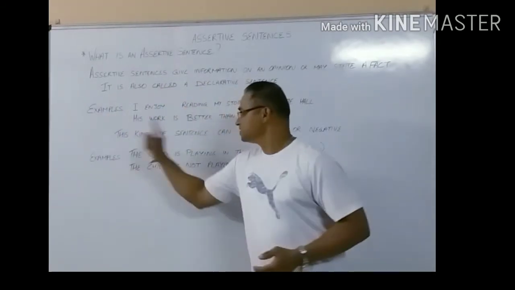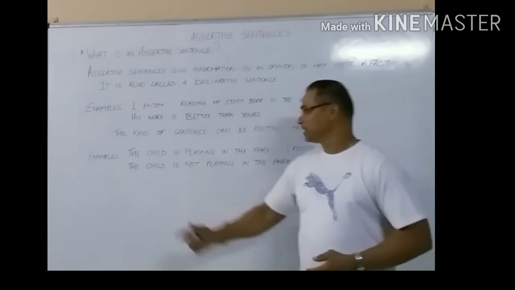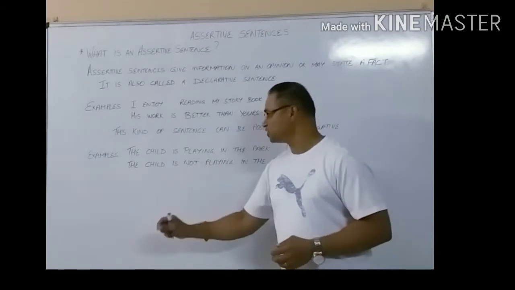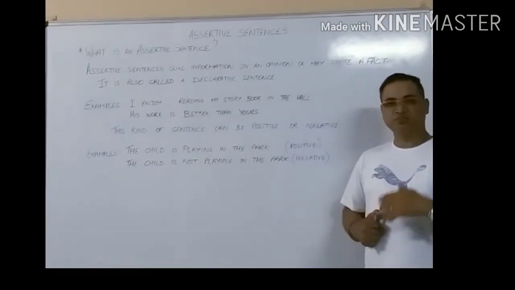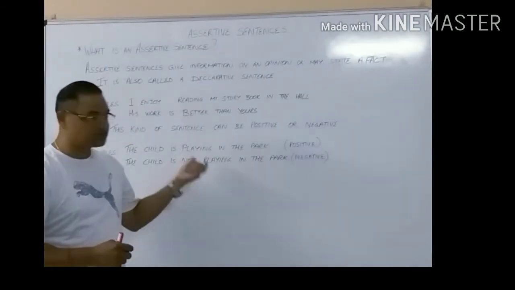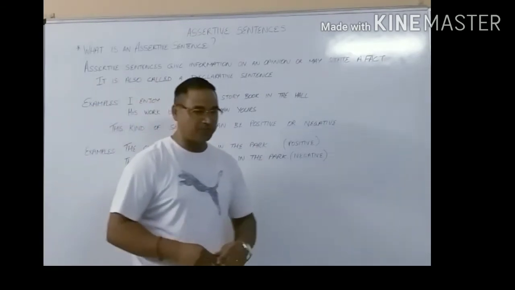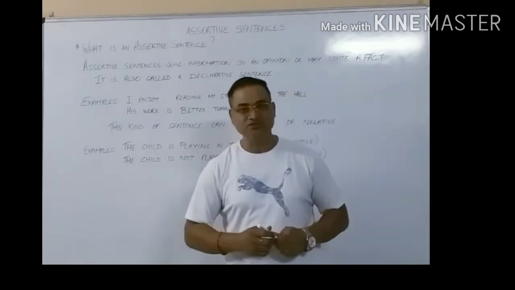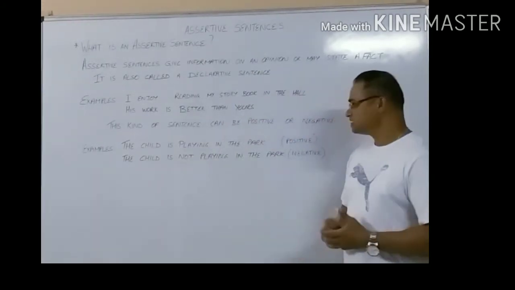And this kind of sentence can be in the positive or in the negative form. Examples, both these sentences are of the similar kind, just with a small change. The child is playing in the park is a positive sentence because it hasn't got no or not written in the sentence. Now the second sentence is the child is not playing in the park, and that is the difference here. The word not makes the difference, telling us that the child is not playing in the park, which makes it a negative sentence.